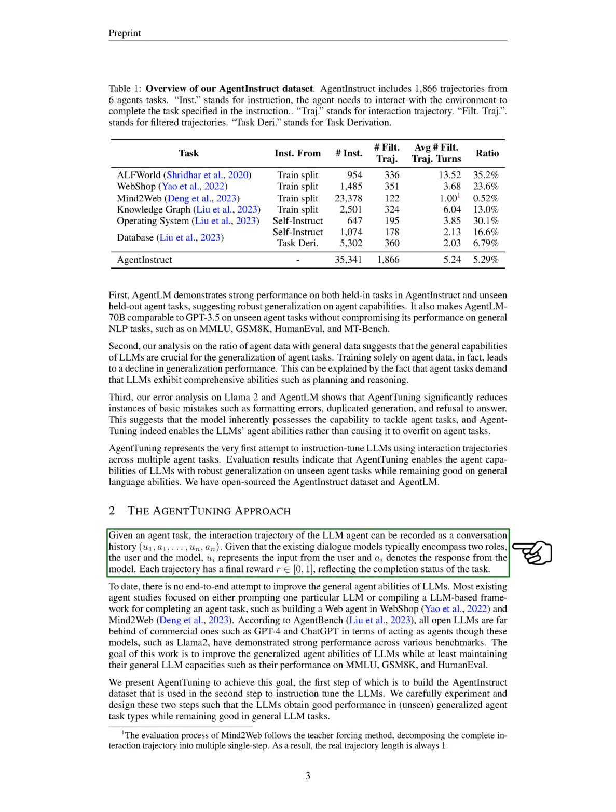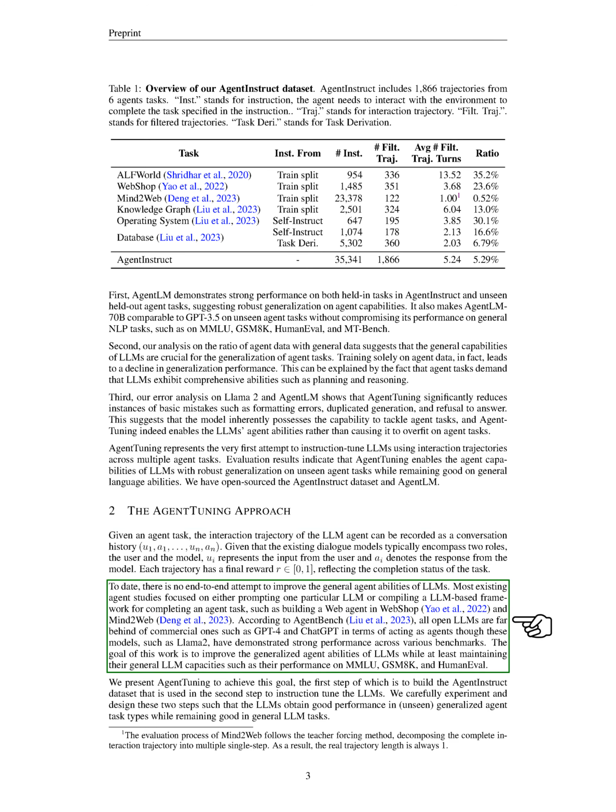In terms of the agent tuning approach, given an agent task, the interaction trajectory of the LLM agent can be recorded as a conversation history. This history includes inputs from the user and responses from the model. Each trajectory has a final reward, reflecting the completion status of the task.